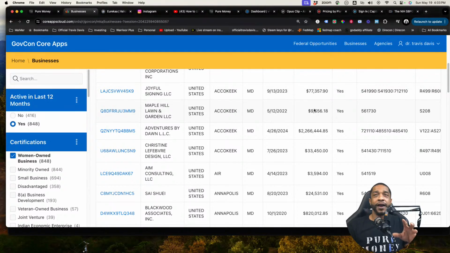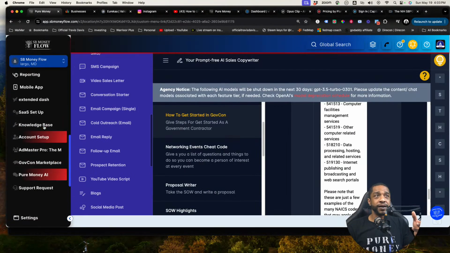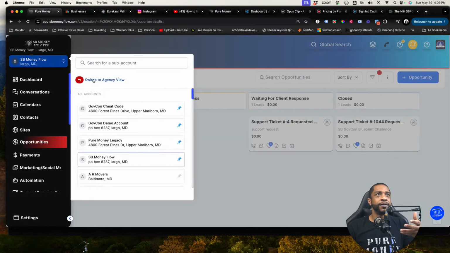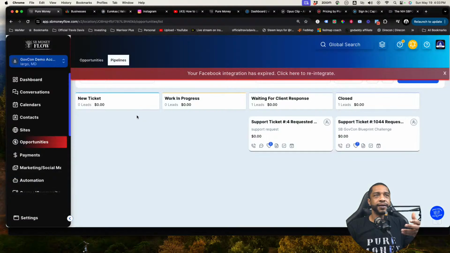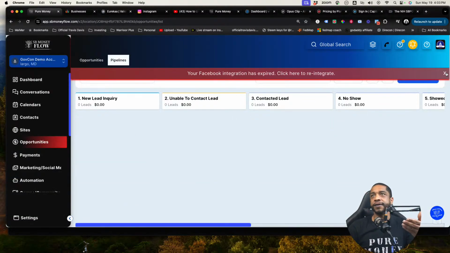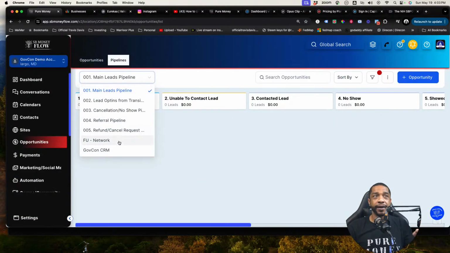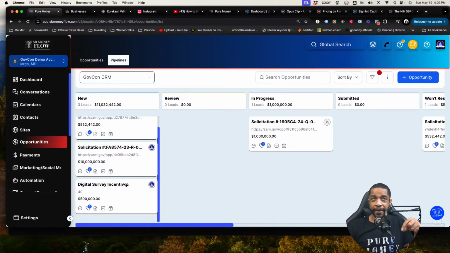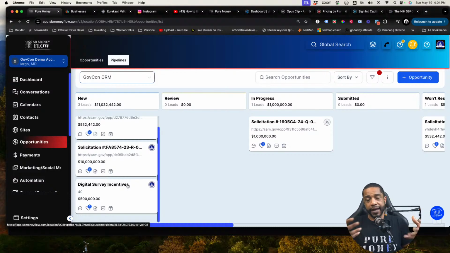Okay. So now that we got all of that together, again, we're moving quick right here. We want to make sure we come back over here to the SB Money Flow side, and we want to start putting this stuff in what we call our pipeline. Sorry, let me change accounts right here. Okay, so you can come right here to your GovCon CRM and you can start putting your solicitations here. All right. Later on in trainings, I'll show you exactly how we have websites built out to make this process a little bit easier for you.